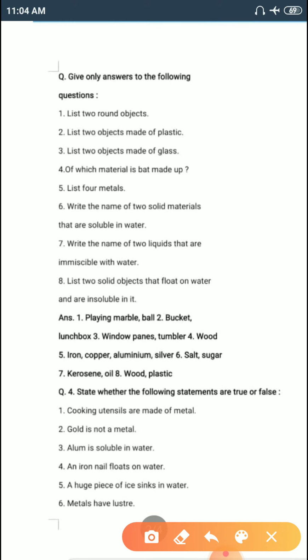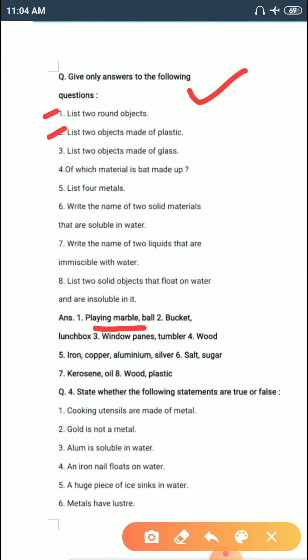Give only answers to the following questions. Question number 1. List 2 round objects. So, answer is playing marble and ball. If you know more answers, then you can write yourself.